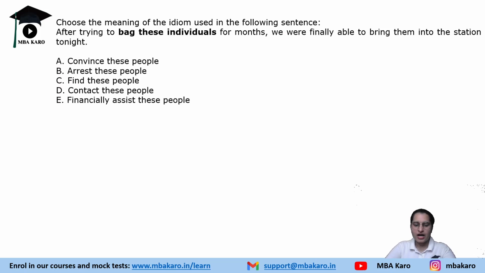Next, after trying to bag these individuals for months, we were finally able to bring them into the station tonight. What does this mean? Bag these individuals. Convince these people, arrest these people, find these people, contact these people, financially assist these people. So bag these individuals means, what is bagging? Collecting, not B-E-G-G-I-N-G, but B-A-G-G-I-N-G, means having in the possession or collecting, right? So basically arresting. So after trying to arrest these people for months, we were finally able to bring them into the station tonight. Easy.